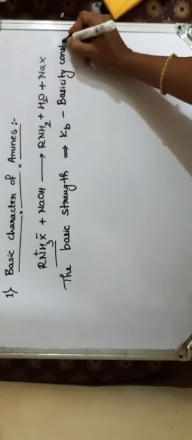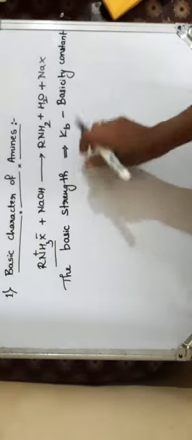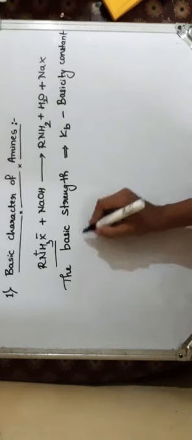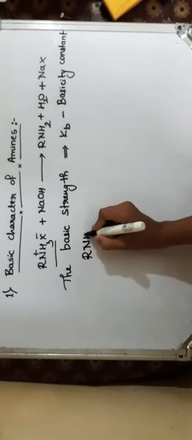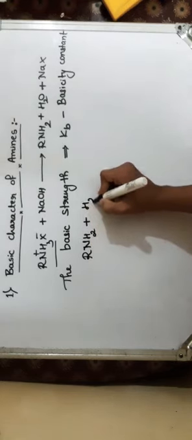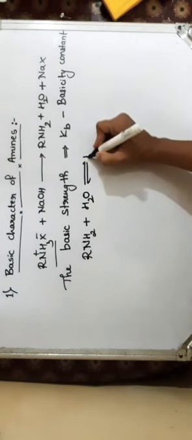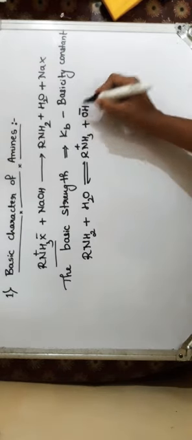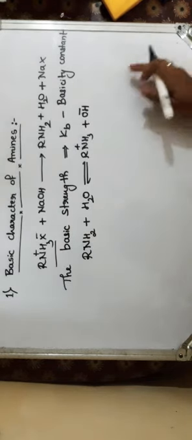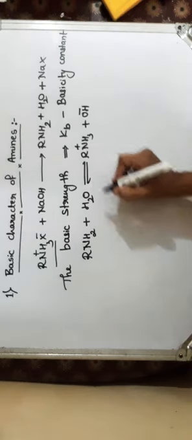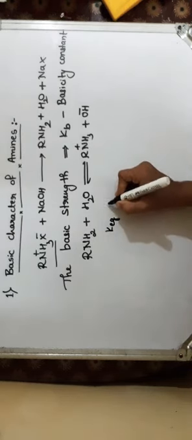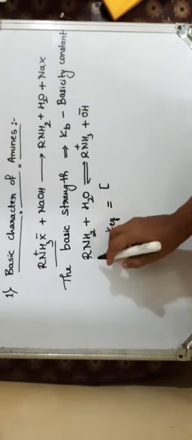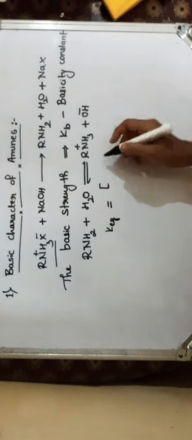Basicity constant. How can you determine the basicity constant, and how do you derive the equation? I'll take an example: RNH2, when treated with water, forms RNH3 plus OH minus. This is our particular equation. According to the law of mass action for a reversible reaction, the equilibrium constant can be written as the molar concentration of product divided by the molar concentration of the reactant.